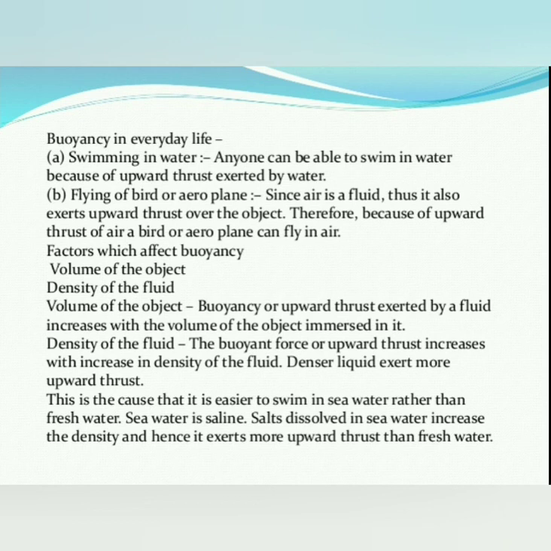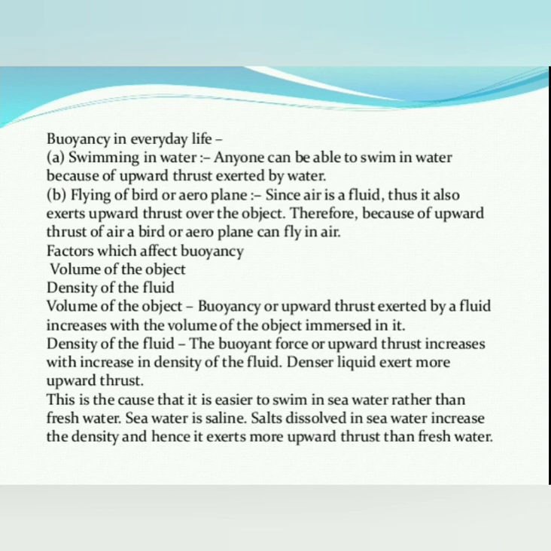Very interesting, because we can easily swim in sea water rather than fresh water. Why? Because sea water is saline. Salts dissolved in sea water increase the density, and hence it exerts more upward thrust than fresh water. So in sea water we swim very easily.